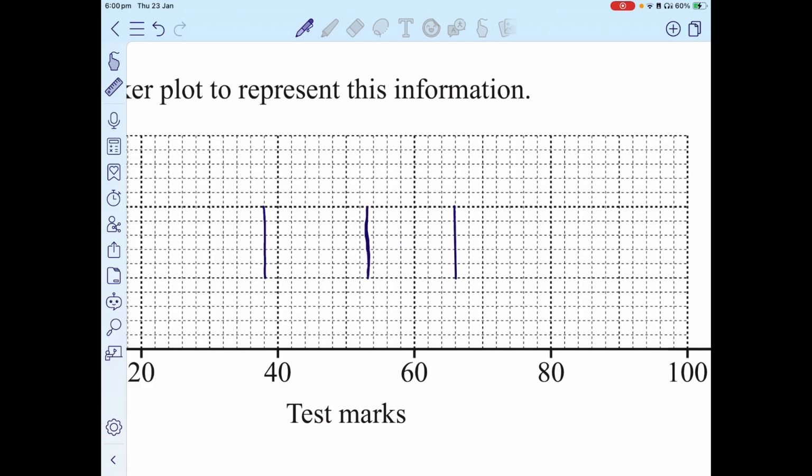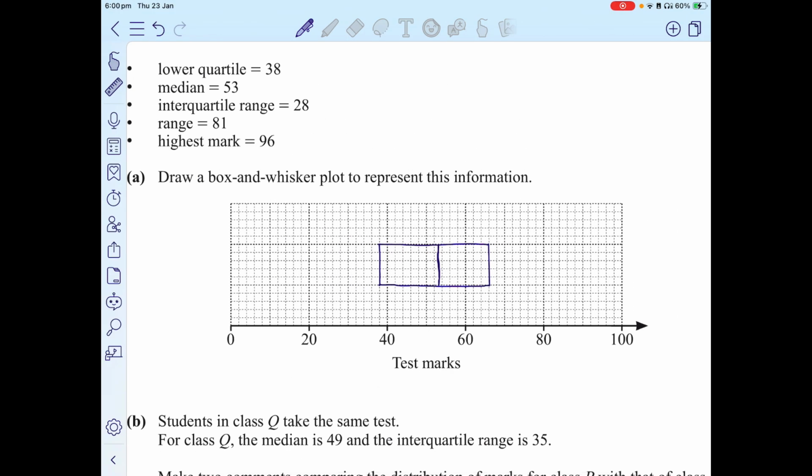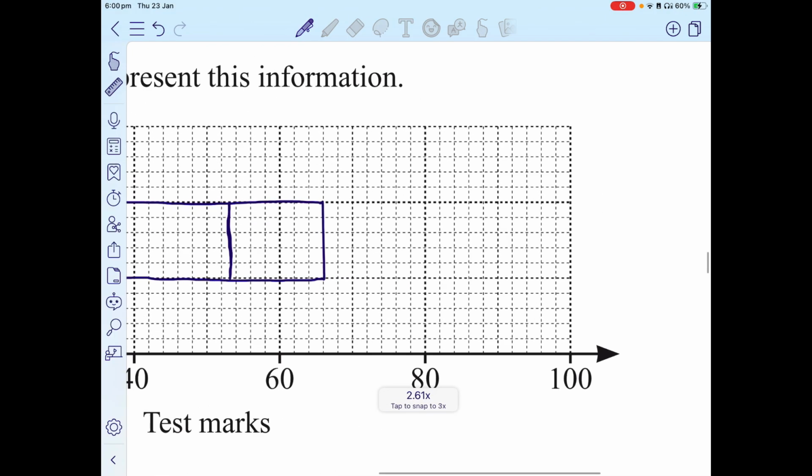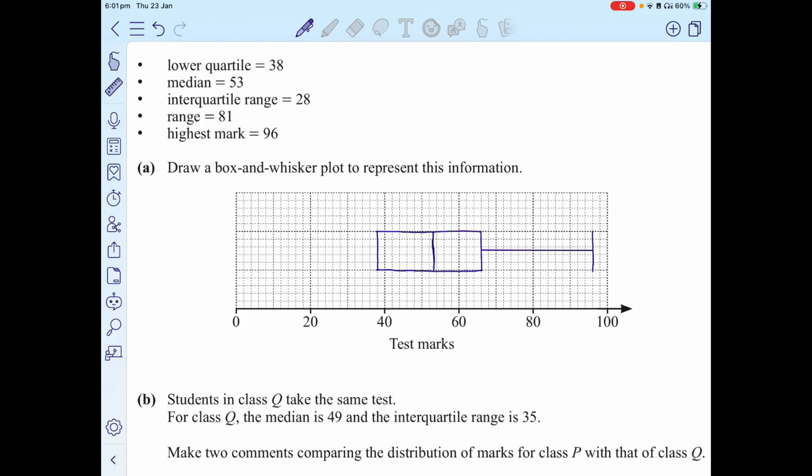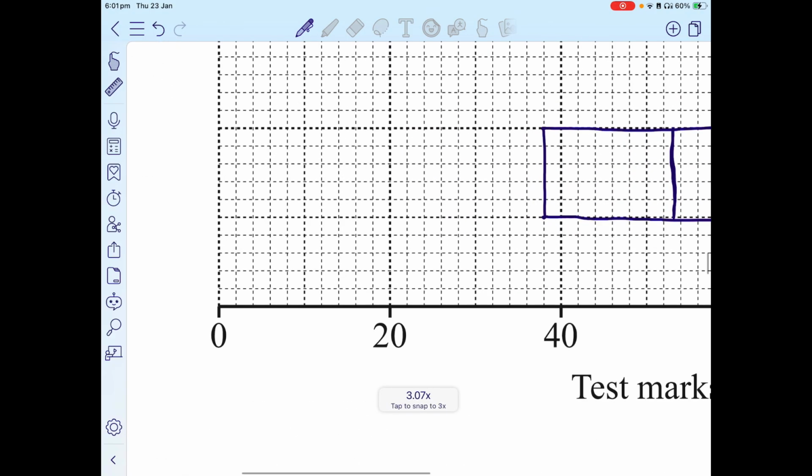All right, then I can draw a box because these are the different quartiles and the median. Then we're going to put in the range. The range is 81 with the highest mark being 96. So 96 is your highest mark and 96 would be somewhere here. For this, we just draw a straight line from here. Now I know that the range is 81. Range refers to the difference between the highest and the lowest. So if I do 96 minus 81, I would get 15. 15 would be somewhere here.